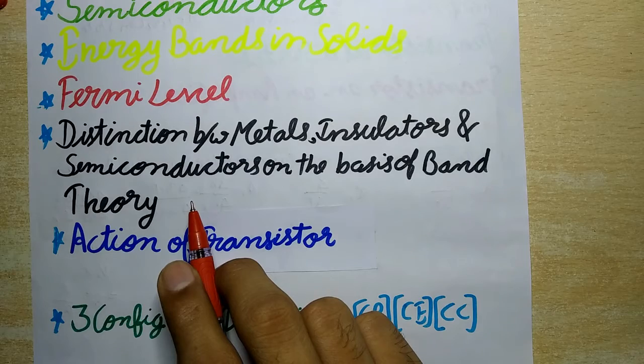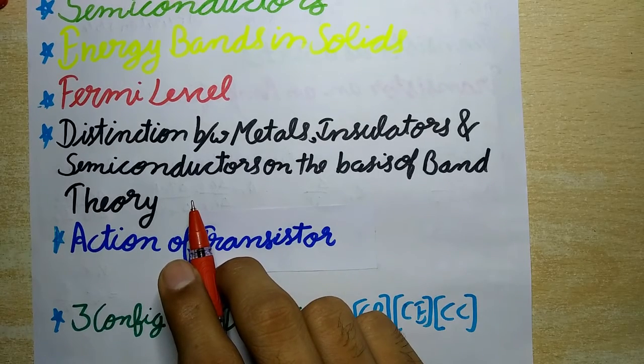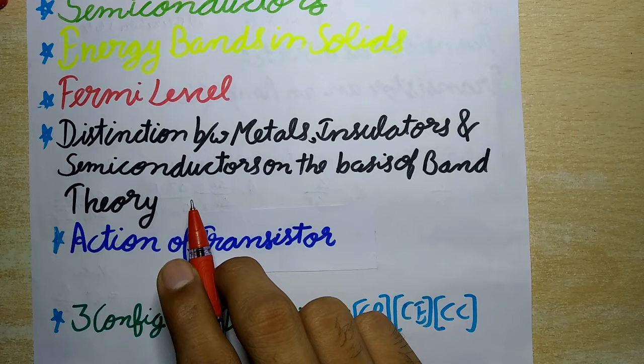And the emitter supplies a large number of majority charge carriers for the flow of current through the transistor. The base controls the flow of majority charge carriers from emitter to collector. The collector collects the majority charge carriers for the transistor operation.